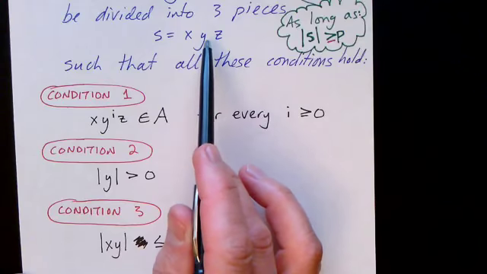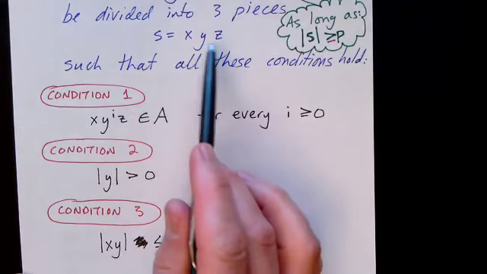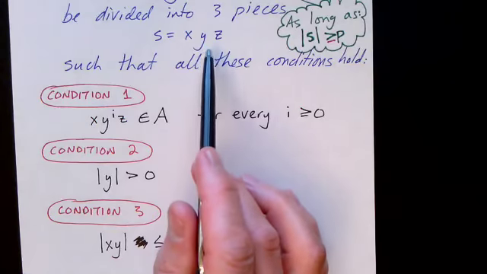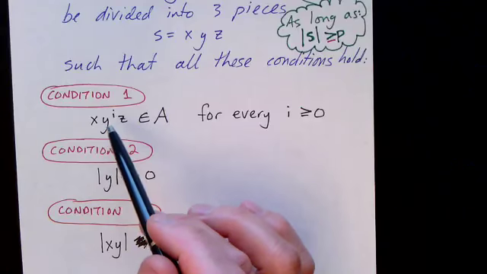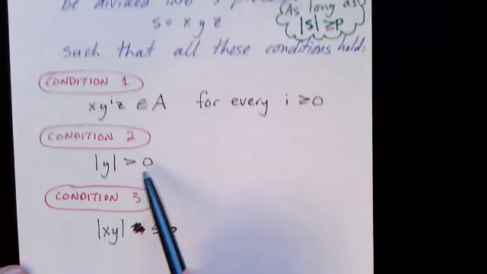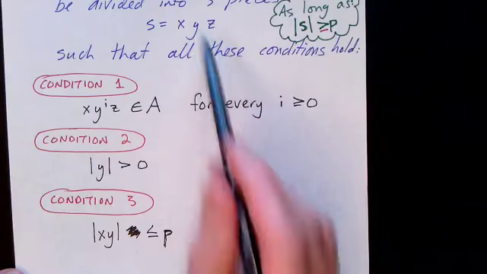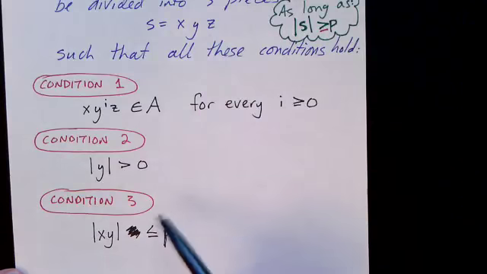There may only be one way to break it up, but there is at least one way to break it up in such a way that the part in the center between the x and the z can be pumped. It can be repeated. And furthermore, there has to actually be some symbols in the y part. The length of y cannot be 0. And we have to reach the pumpable part, the y part, before going beyond p symbols. So the length of the first part of the string that includes the y part, x and y, has to be less than or equal to the pumping length p.